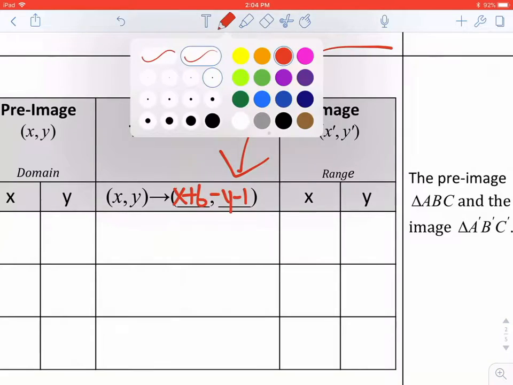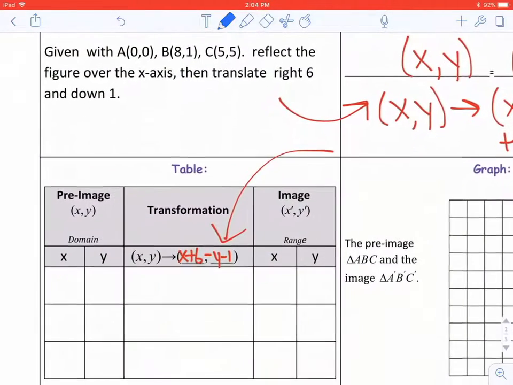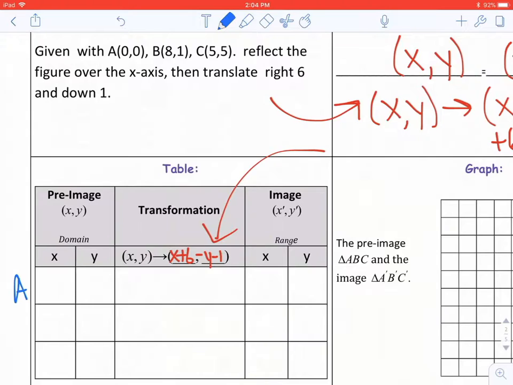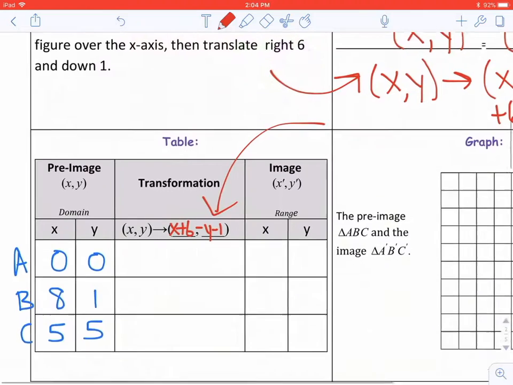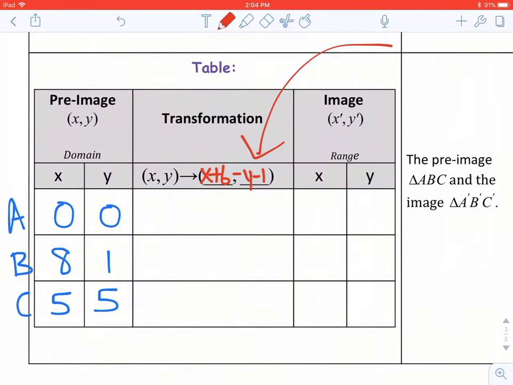Alright, so let me back out so we can see our points for a minute. A is at (0, 0). B is at (8, 1), and C is at (5, 5). And then we need to apply our rule to figure out the points that go with the image.